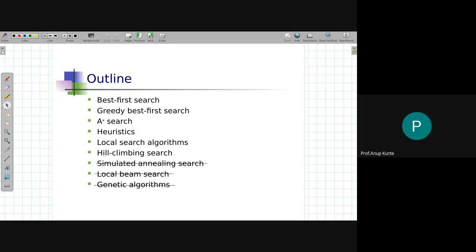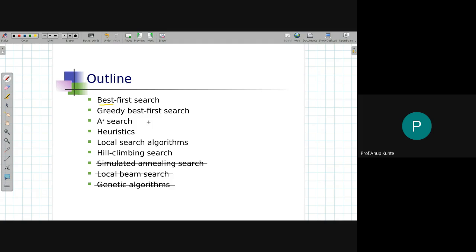The algorithm that we are going to look at first is called best first search, BEST. Please understand the difference between the words BEST and BREADTH. So breadth first search, and this is best first search. It's quite a different name from the other algorithms under the uninformed search category. The second algorithm that we will look at is greedy best first search. Third would be A star search.